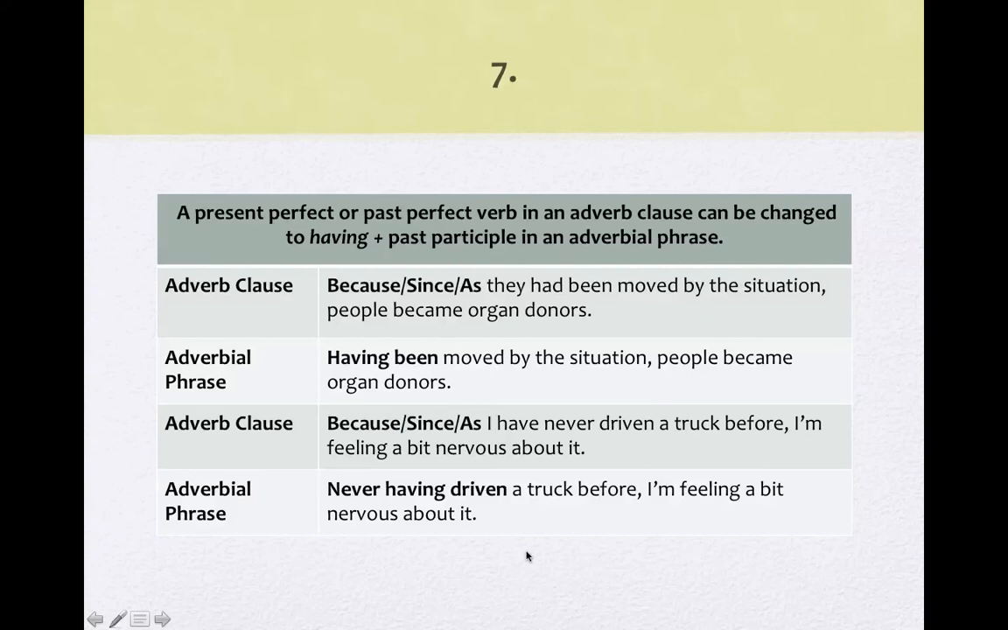Here it looks like if it's negative, because I have never driven a truck before, I'm feeling a bit nervous about it. This is how it comes out in the adverbial phrase with a negative. Never having driven a truck before, I'm feeling a bit nervous about it.